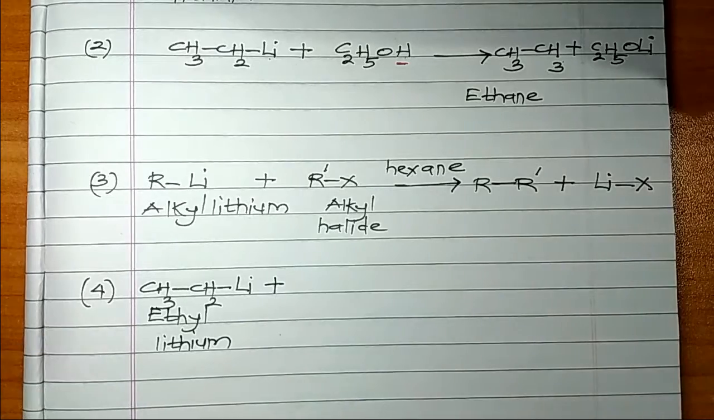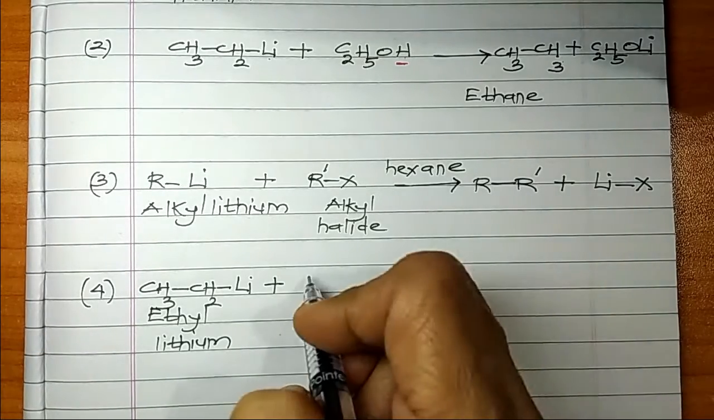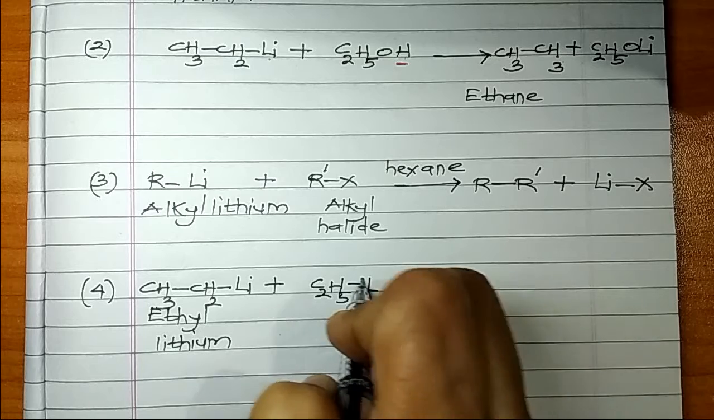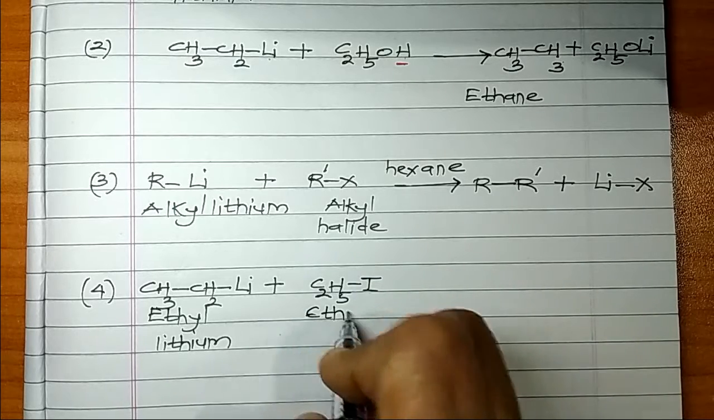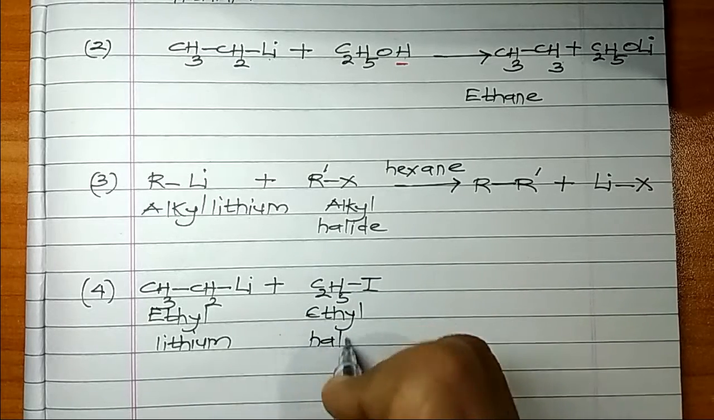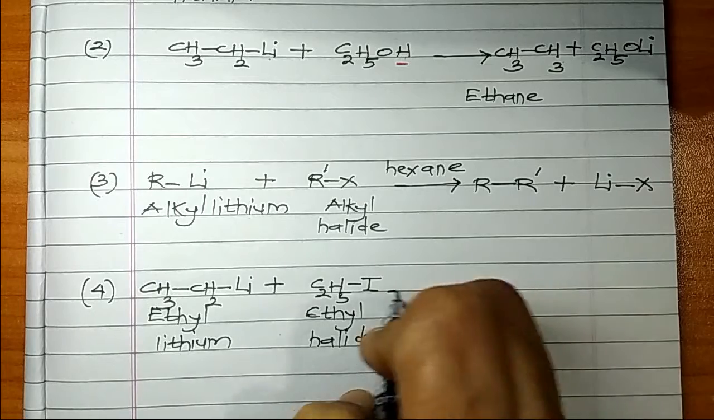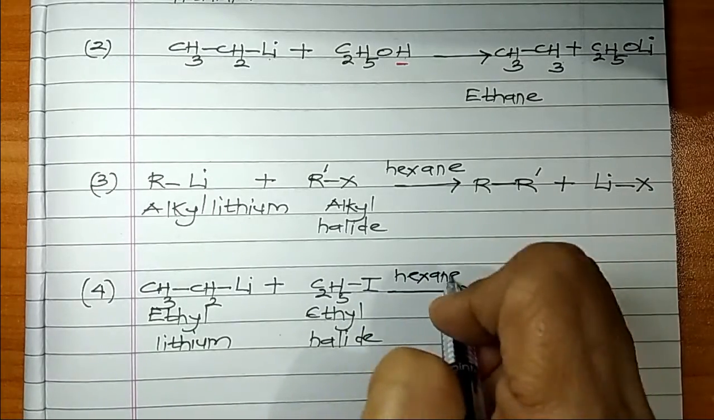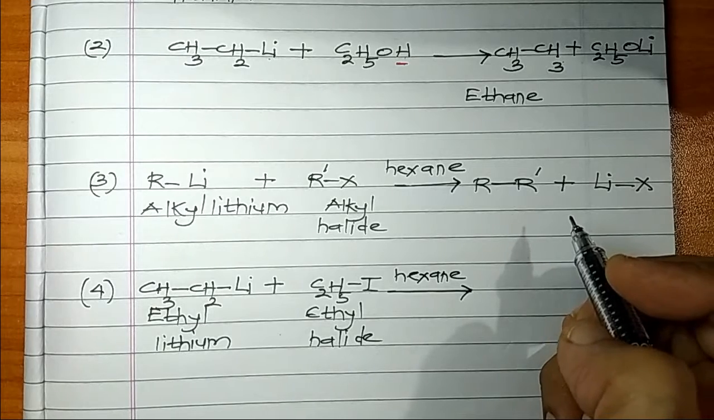Make it react with an alkyl halide. Supposing the alkyl halide which I have selected is C2H5I, so this is ethyl iodide. The reaction requires a solvent, and the solvent is hexane. Now, what will be the reaction?